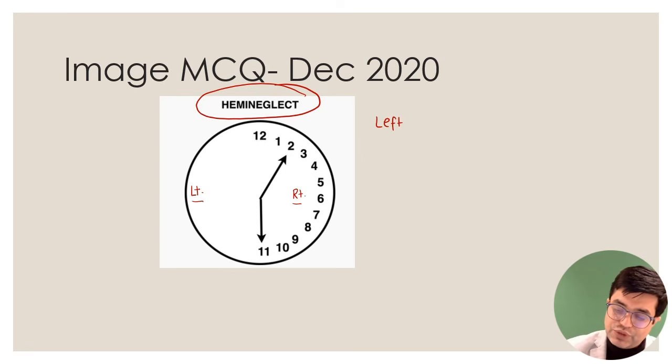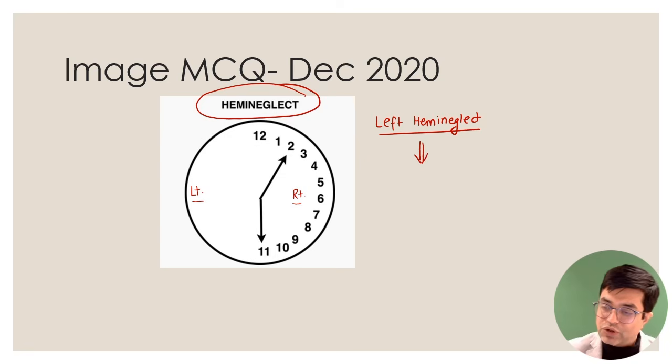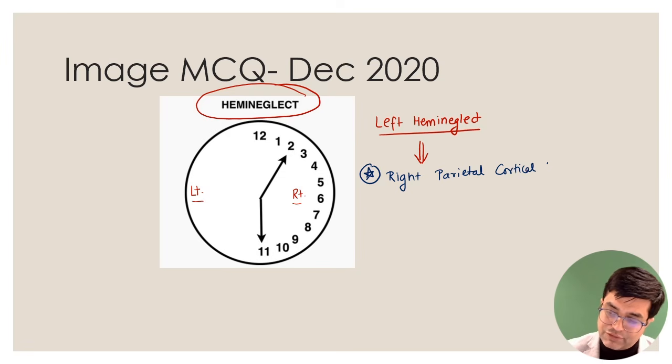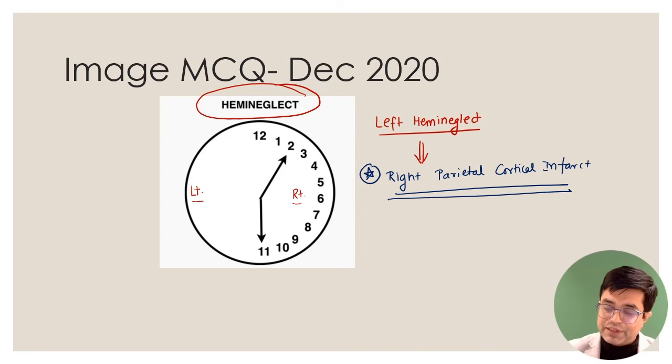So if they ask you, this photograph is showing what kind of clinical phenomena, it is showing left hemi-neglect. And name one common cause of left hemi-neglect. Potential MCQ point, I'm putting a star. Right parietal lobe, right parietal cortical infarct is responsible for left hemi-neglect in the patient. There can be many reasons, but this is one of the common causes of why left hemi-neglect can be produced in a stroke patient. It can occur in stroke. It has also been described in certain progressive dementia disorders, but here left hemi-neglect is seen.